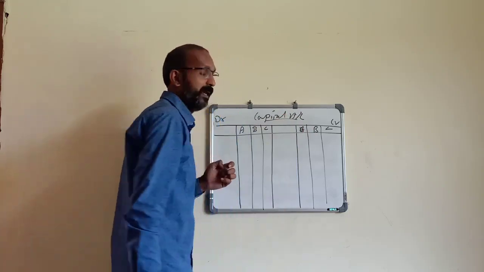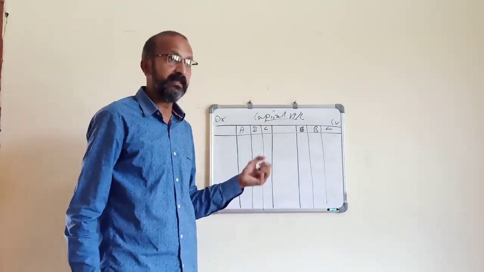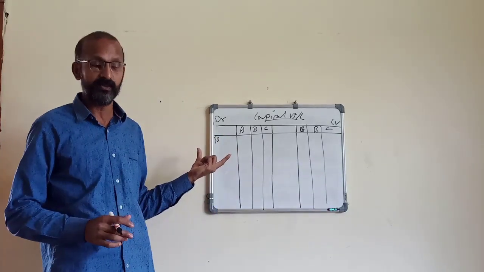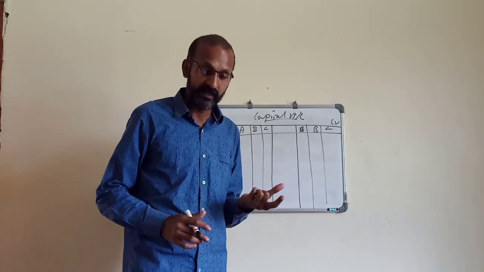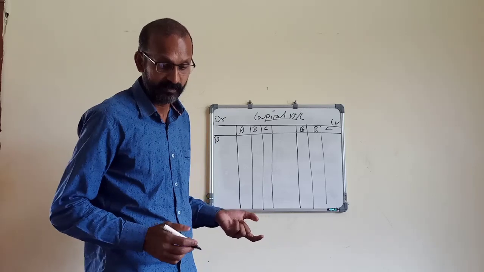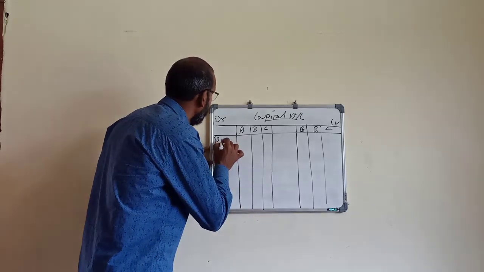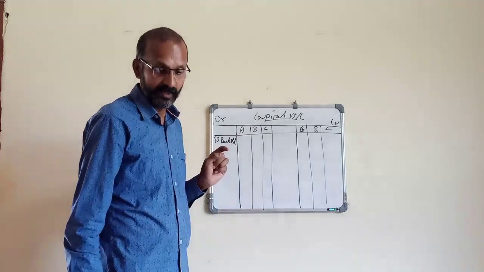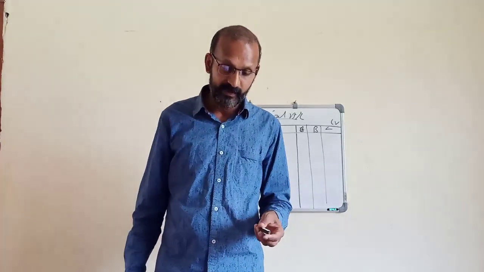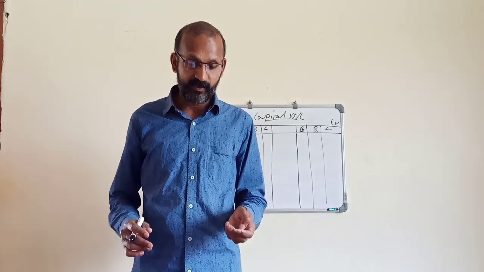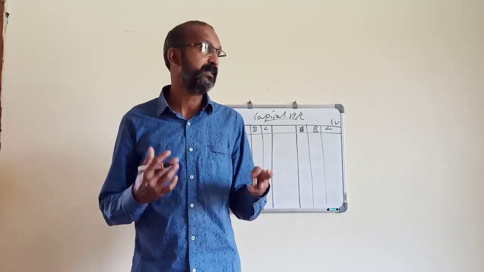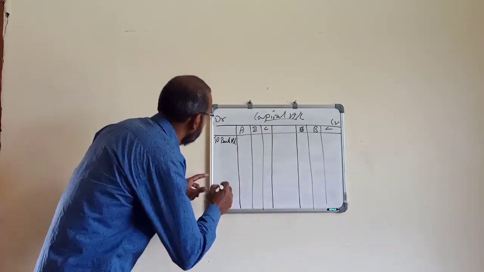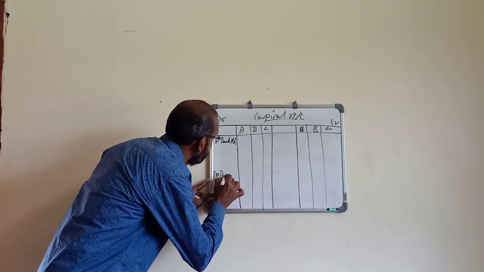Format of a capital account. In this account, on the debit side, which are the items? On the debit side, we will start with 'To bank account', then drawings against capital, or permanent withdrawal of capital. The next one is 'To balance c/d'.